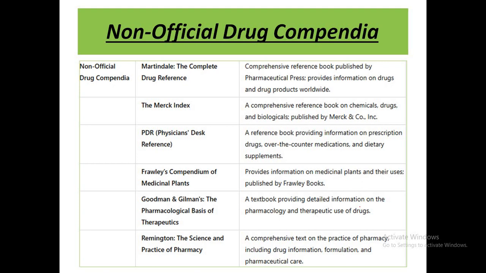The next example is the Merck Index. It is a comprehensive reference book on chemicals, drugs, and biologicals published by Merck and Company. Next is the PDR, that is the Physicians' Desk Reference, Trease and Evans, Goodman and Gilman's, and Remington. These are all very famous and popular books, and reference books for research and guidance purposes.